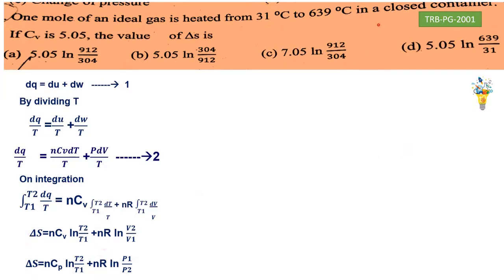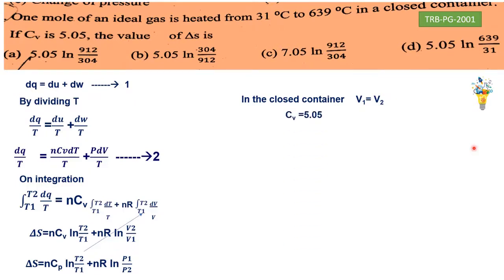Okay, here, in a closed container, Cv is given. So this equation is taken, that is del S is equal to nCv ln T2 by T1 plus nR ln V2 by V1. In the closed container, what happens? The volume does not change, that is V1 is equal to V2, that is del V is equal to 0. So this term will vanish. As a result, del S is equal to nCv ln T2 by T1.